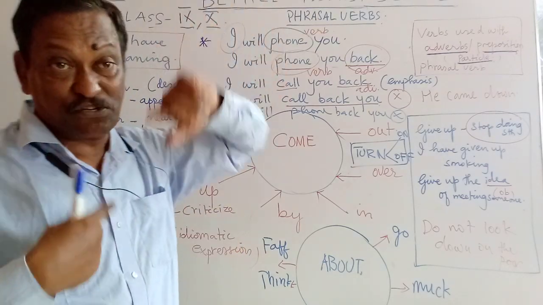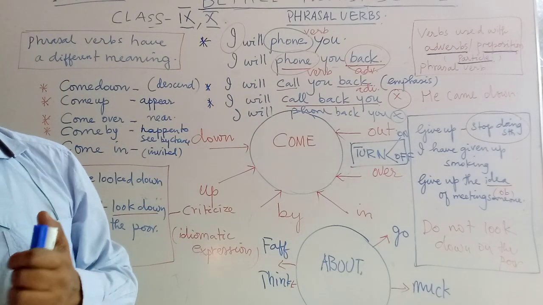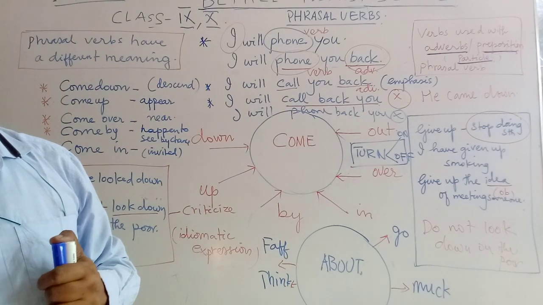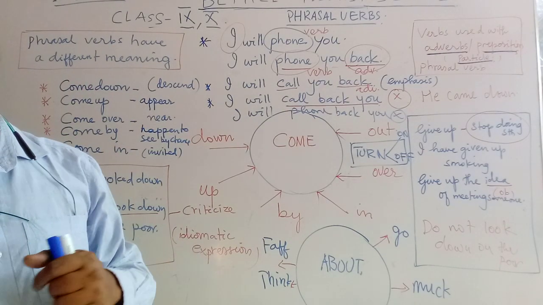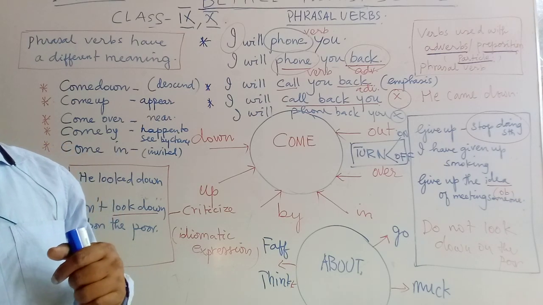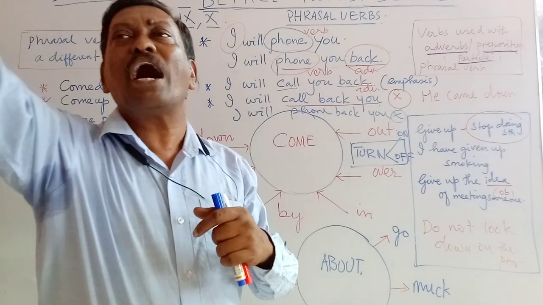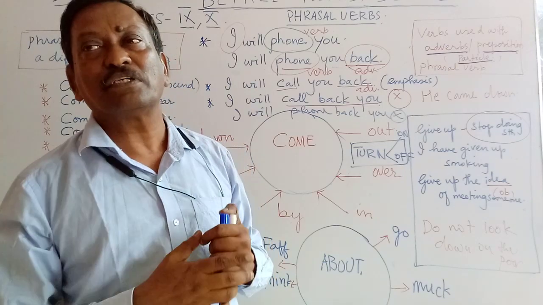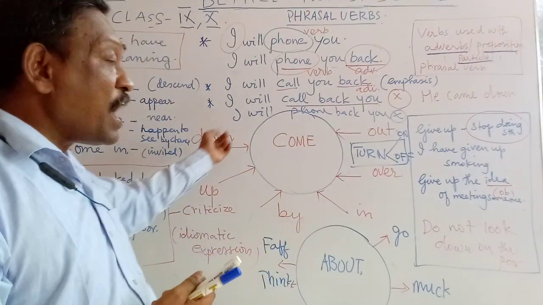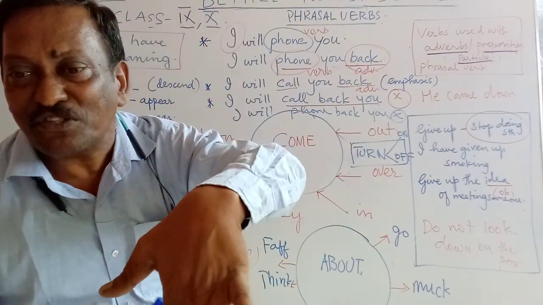Now when I say, as I told you in the beginning, come down, here I ask the person to come from the first floor to the ground floor or from a higher place to a lower place. Come down. But come down to the level of the students.